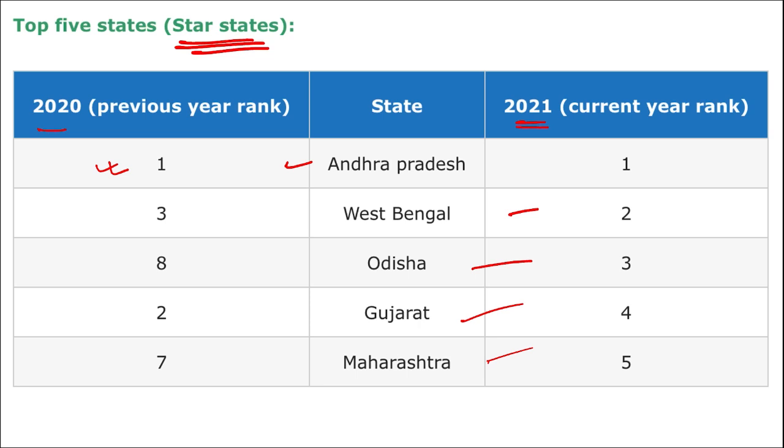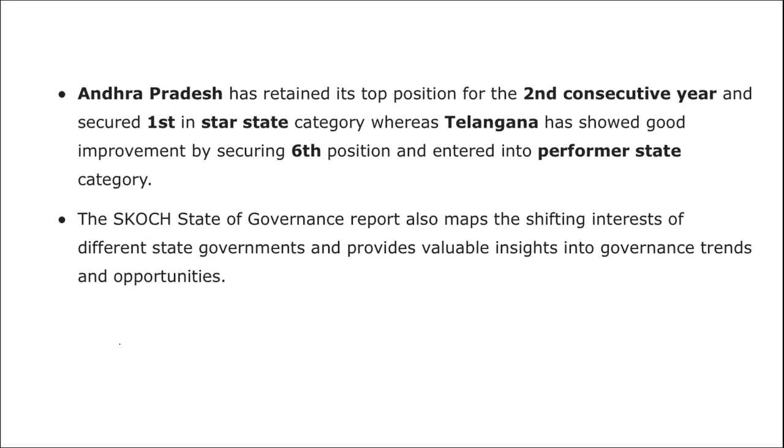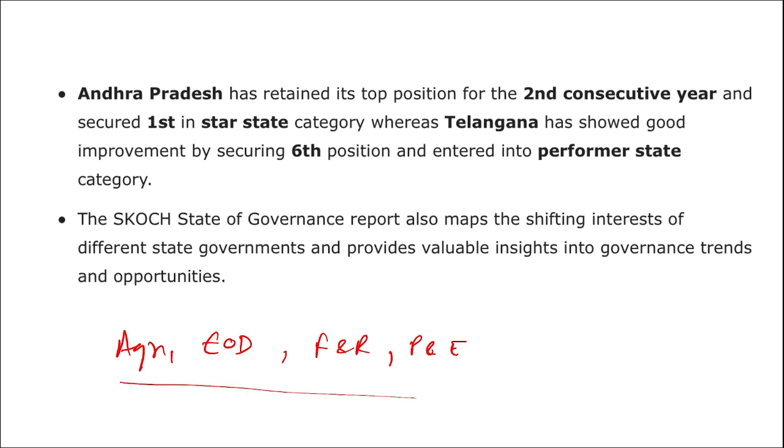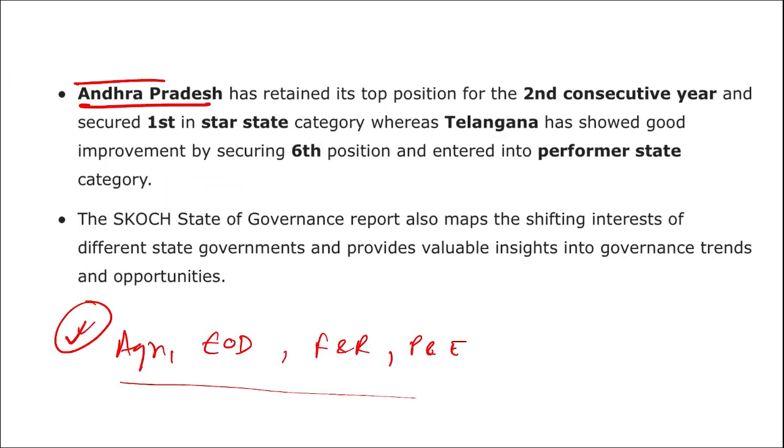Alright, then the Scotch State of Governance report also maps the shifting interest of different state governments and provides valuable insights into the government trends and opportunities. In 2021, the focus has been shifted towards agriculture, ease of doing business, then finance and revenue, power and energy, social justice and security, urban development and water resources. So these are some of the areas of focus that have been shifted towards in the year 2021. Here you can see Andhra Pradesh has been added twice.